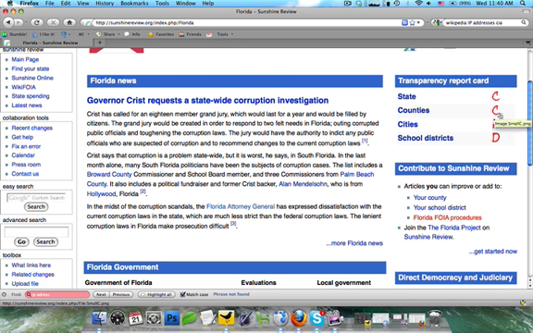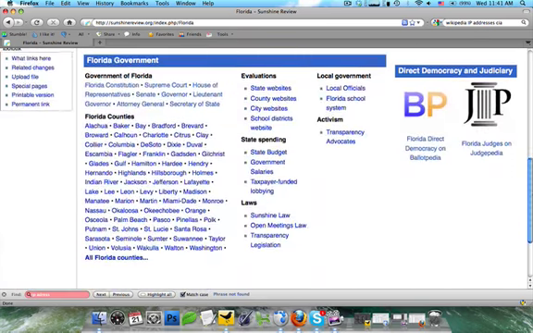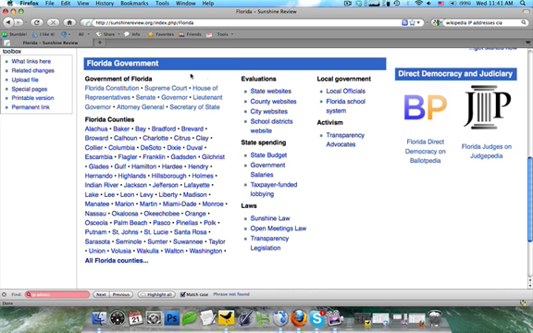We also have the overall transparency grade for Florida counties. You're going to see there's an I here because we haven't gotten to cities yet. And you're going to see that the schools transparency grade is also there. We also have the latest information on Florida news, and you can always click on more Florida news to hear more about it. And if we go a little bit farther down, you're going to see Florida government.